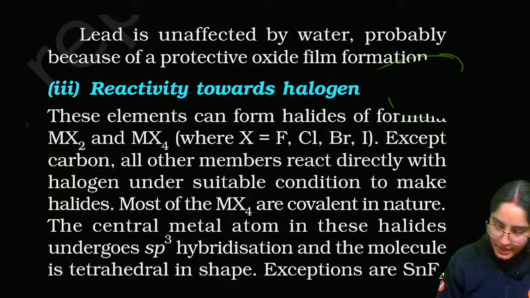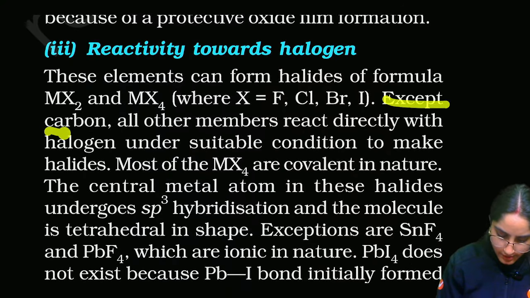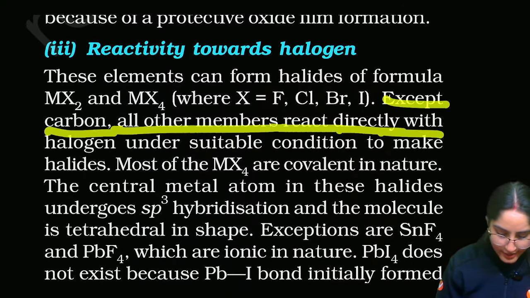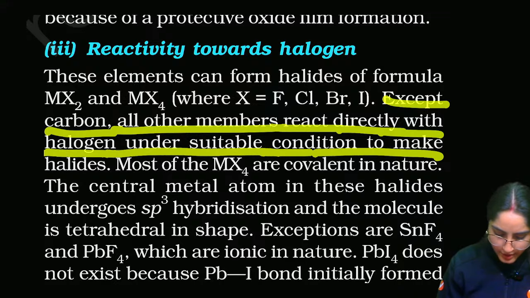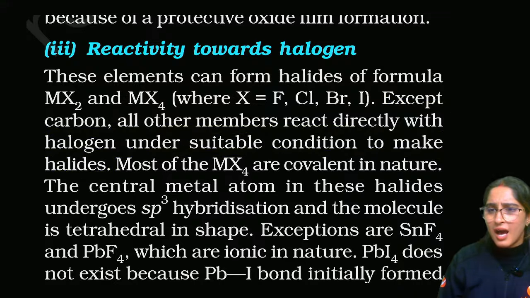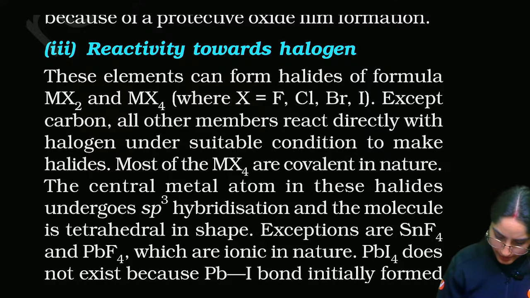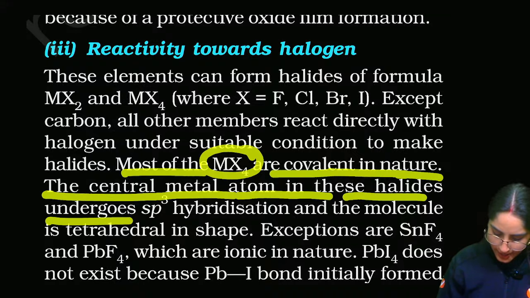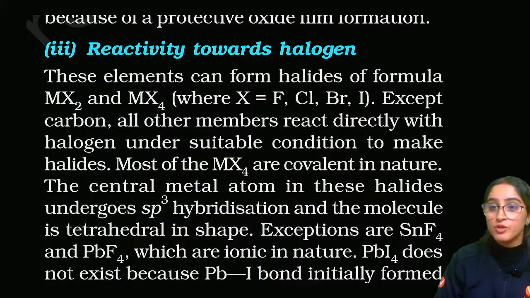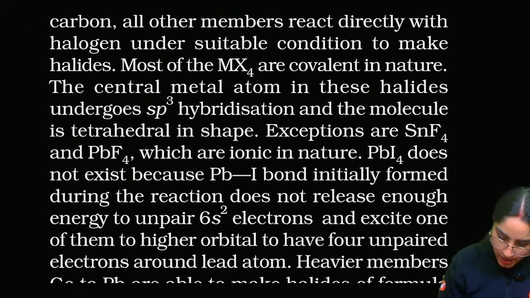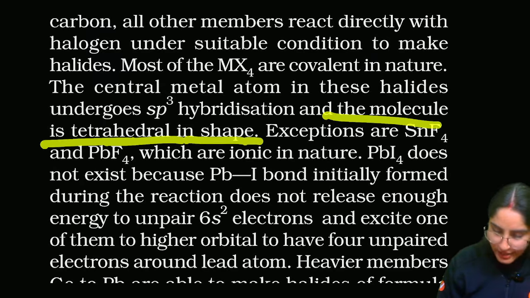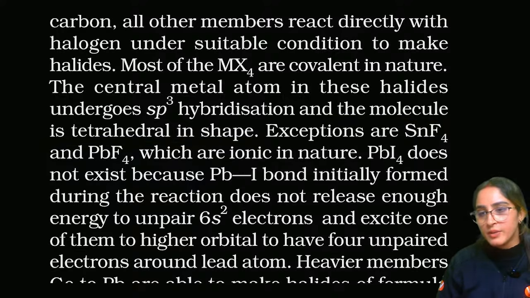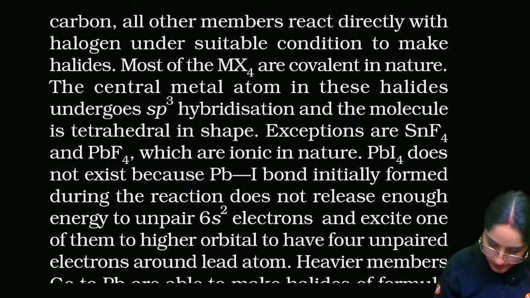Right? Now let's discuss this. What we are saying, except carbon, all other members react directly with halogen under suitable conditions to make halides. Carbon will not do so, right? Most MX4 are covalent in nature. The central metal atom of these halides undergoes sp3 hybridization because of 4 sigma bonds. The molecule is tetrahedral in shape. That also we know, sp3 means it is going to be tetrahedral.